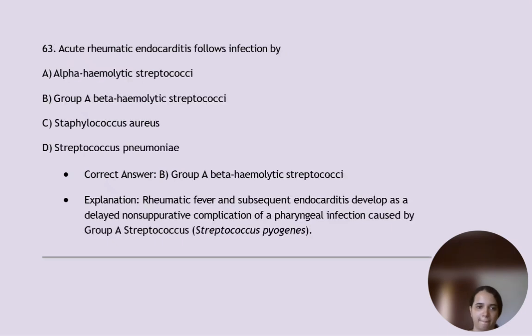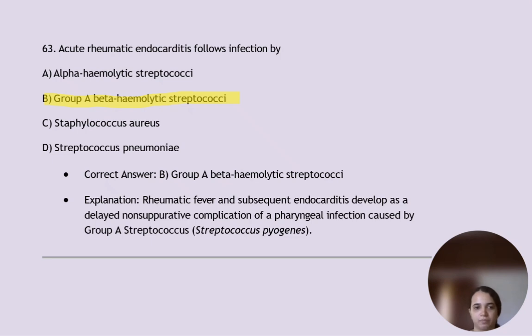63. Acute rheumatic endocarditis follows infection by group A beta hemolytic streptococci. It's a bacteria. So rheumatic fever and subsequent endocarditis develop as a delayed non-suppurative complication of a pharyngeal infection caused by group A streptococcus, or streptococcus pyogenes.